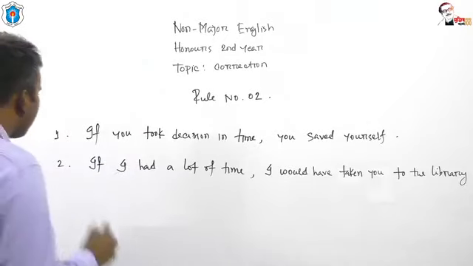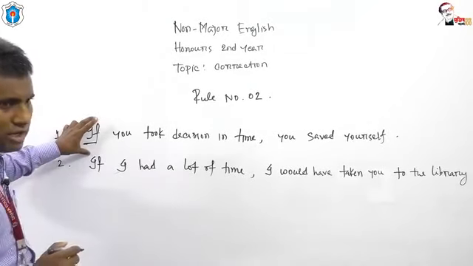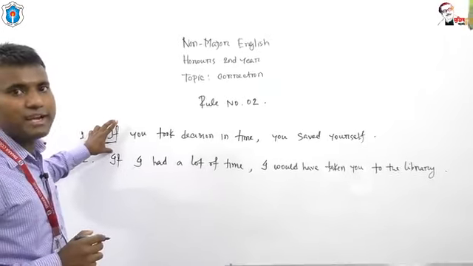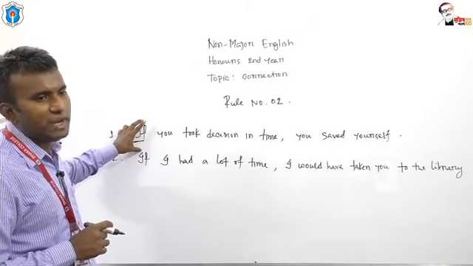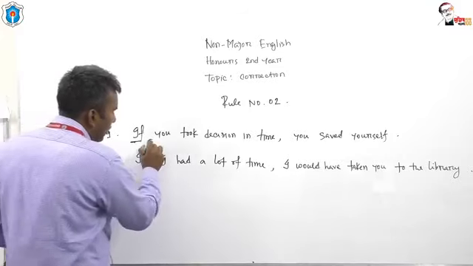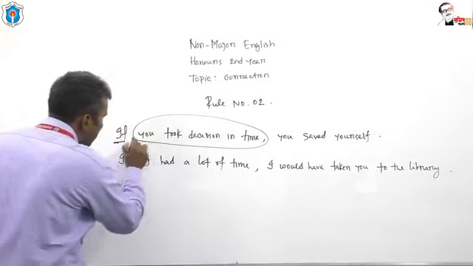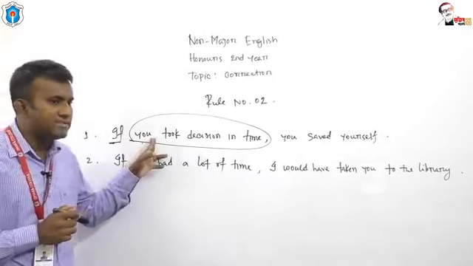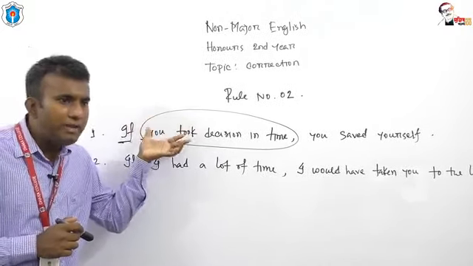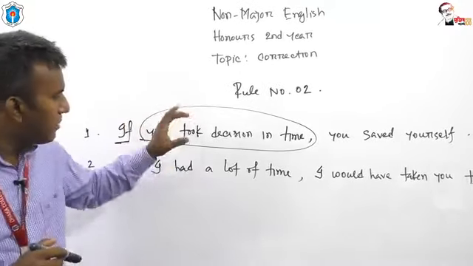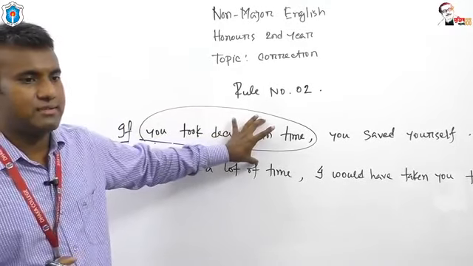Look at. Here I have got the conjunction if, and if is an important conjunction of conditional sentence. If related clause contains what type of tense? I have used past indefinite tense.